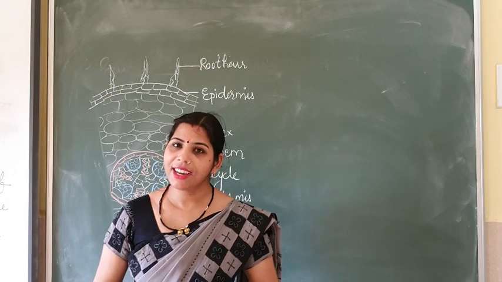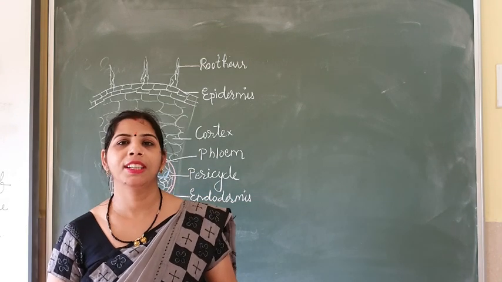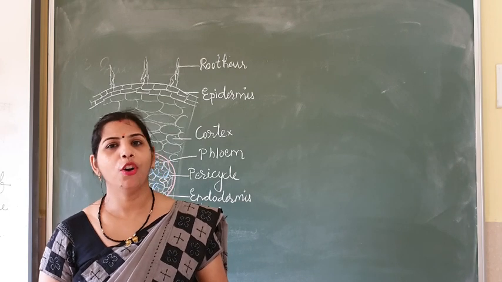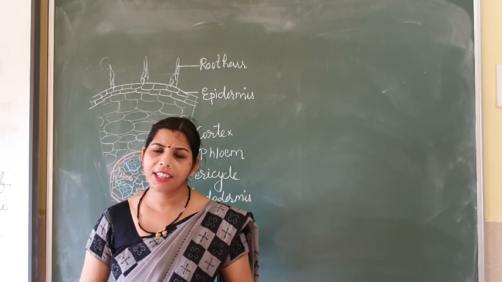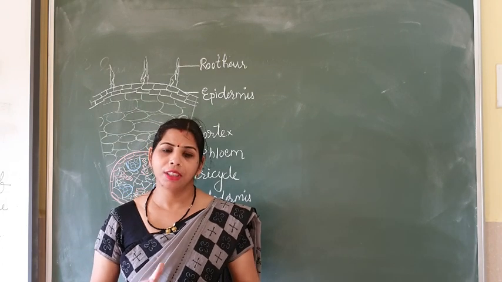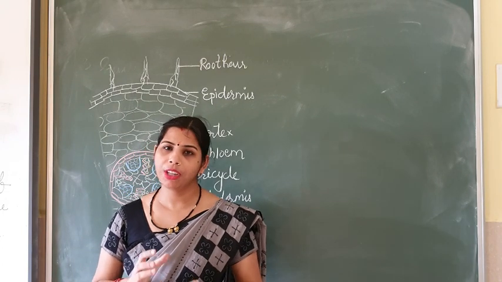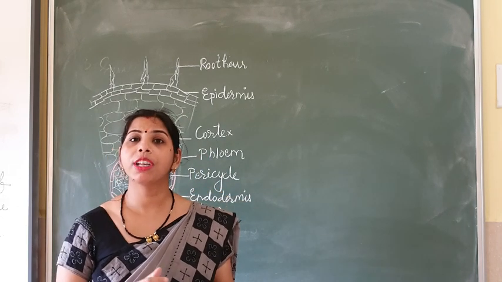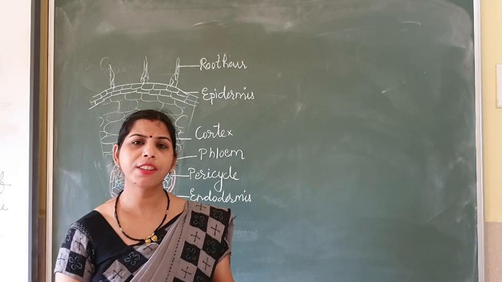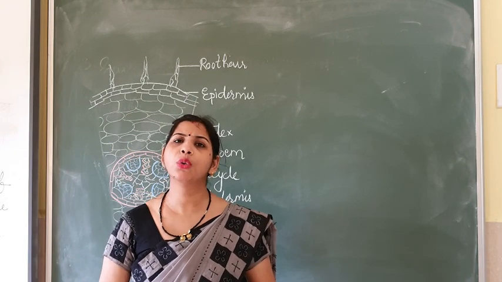In class 8 we have to start the transportation of materials in plants. Before starting this chapter, I would like to ask you something. When you plant a tree and water it, you pour water at the roots.